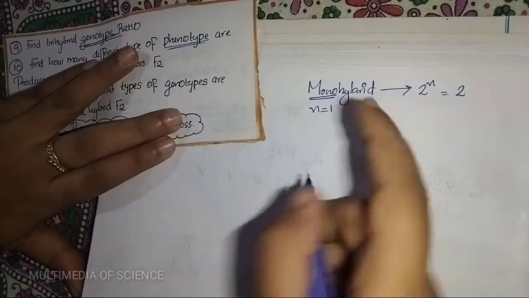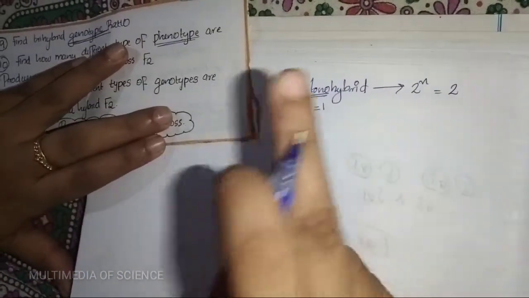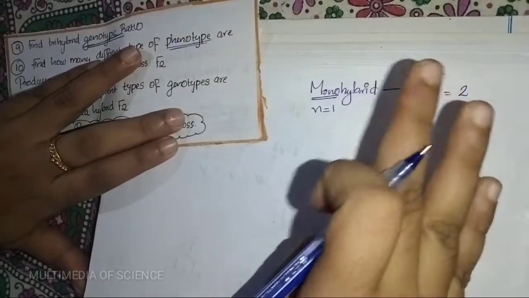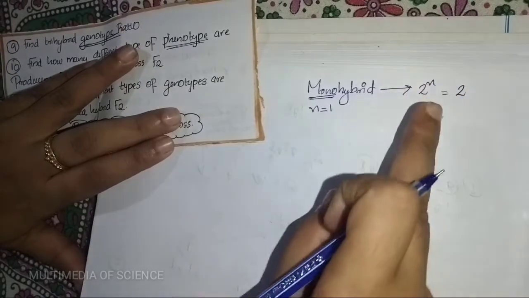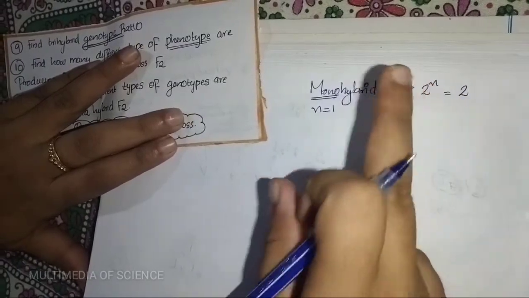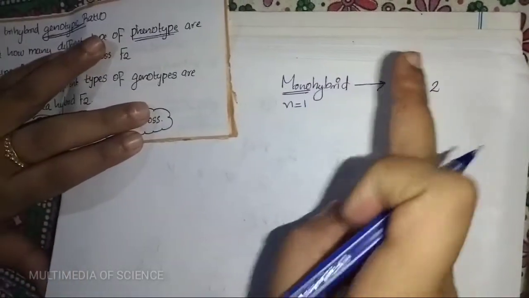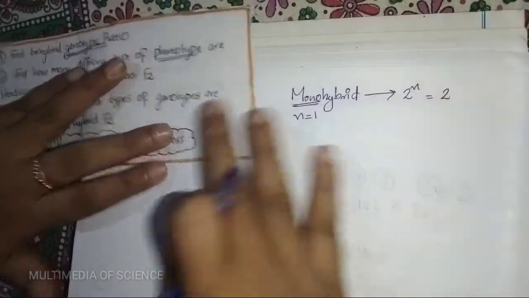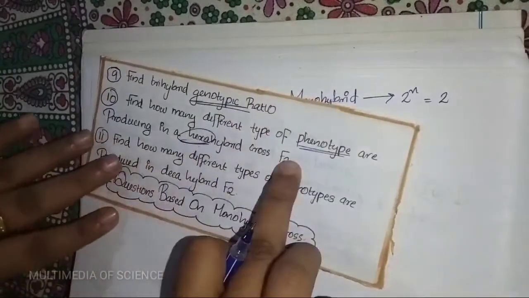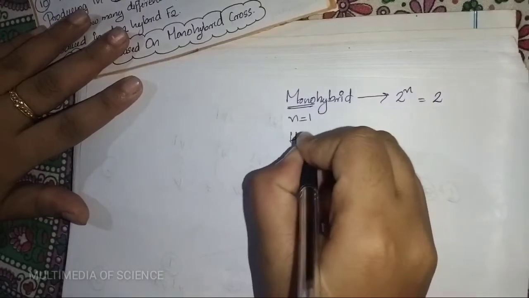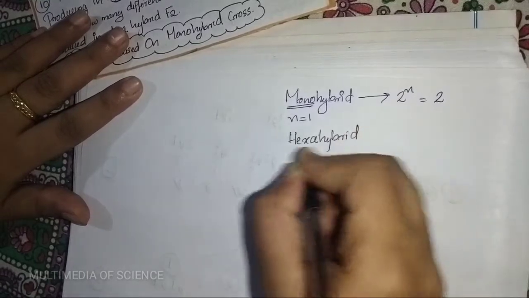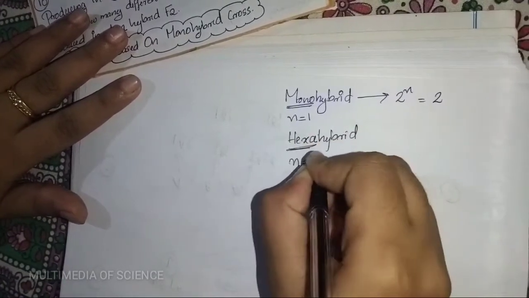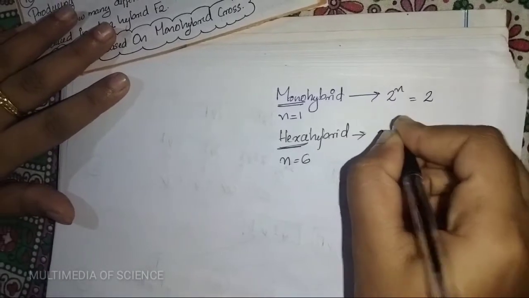For dihybrid, n equals 2, so 2 squared equals 4. For trihybrid, n equals 3, so 2 cubed equals 8. Clear? Now the question is about hexahybrid, where n equals 6, so 2 raised to 6.